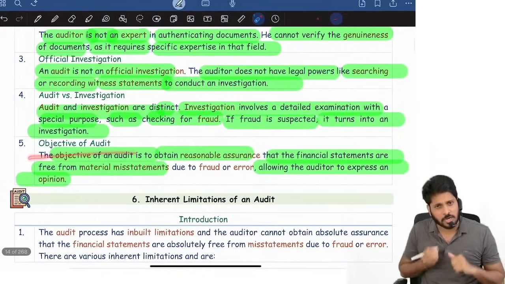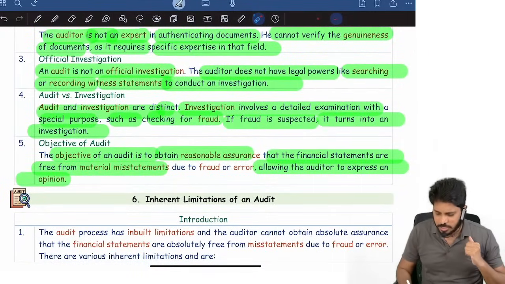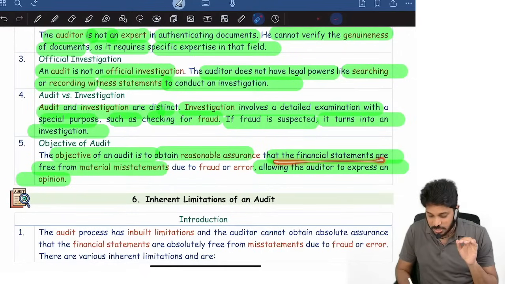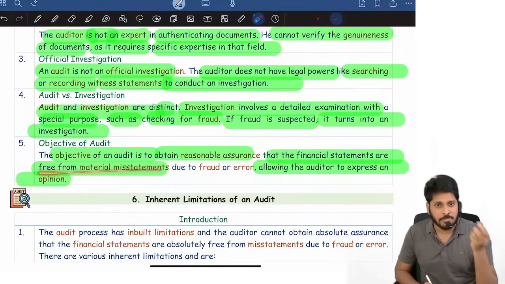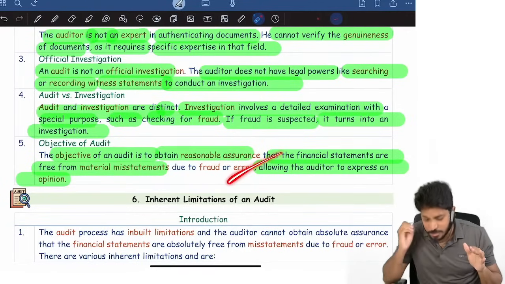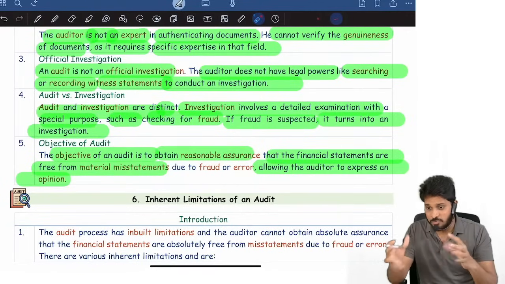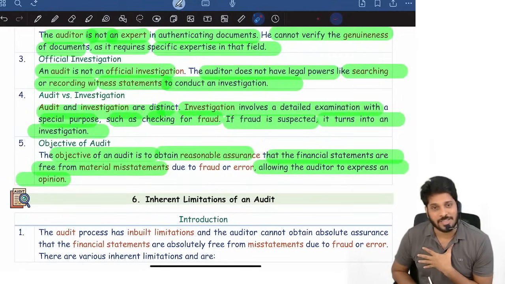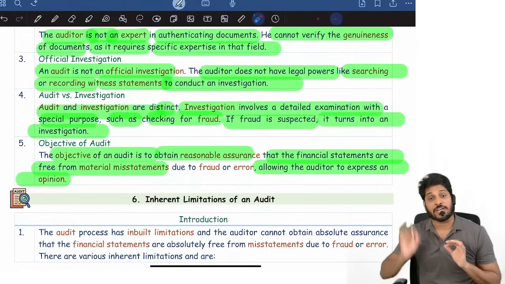So then what is audit? Audit objective is very simple. We want to obtain reasonable assurance regarding what? Whether the financial statements are free from material misstatements, whether these mistakes are due to fraud, whether these mistakes are due to error. So auditor has to obtain reasonable assurance, and thereby we can express an opinion thereon. So this is what scope of an audit excludes.